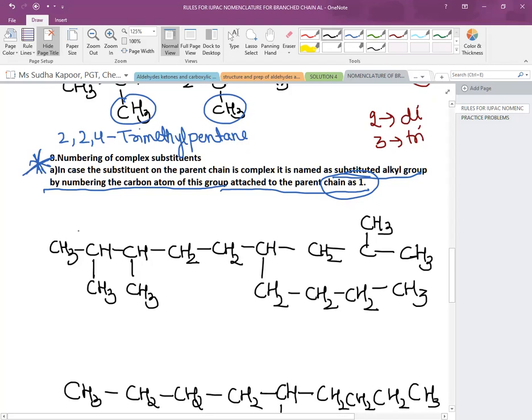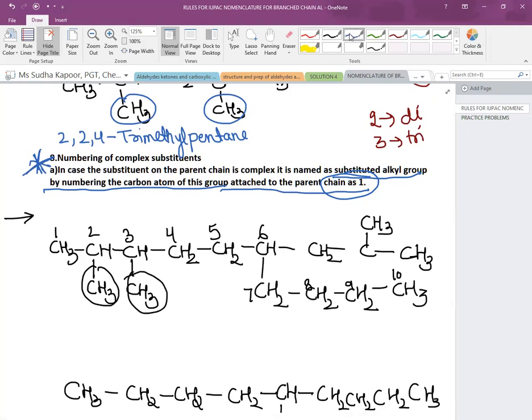Let us see how many carbons there are. There are 1, 2, 3, 4, 5, 6. If we go downward, it is 7, 8, 9, and 10. And moving from left to right, it is a 9-carbon chain. So the longest chain we have identified, and we are going to number from left to right because the branches are nearer from this side: 2, 3, and 6. Now on 2 it is methyl, on 3 it is methyl. It is not at all a problem while naming these.